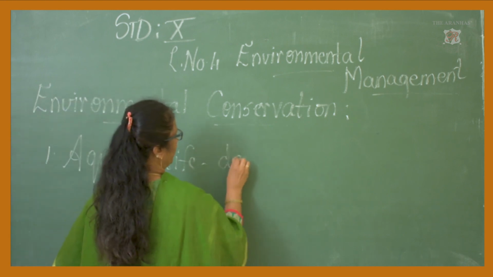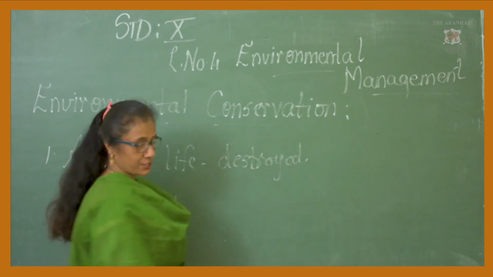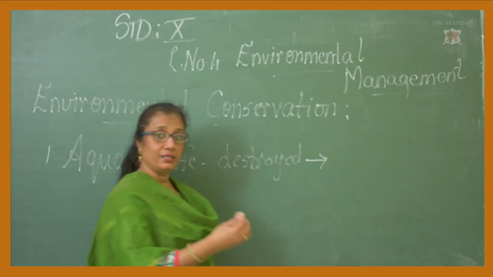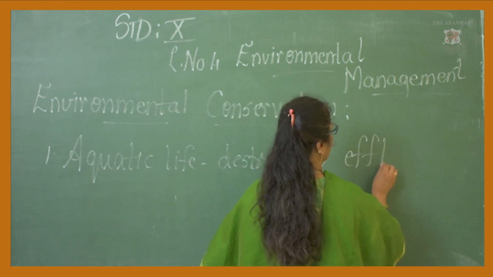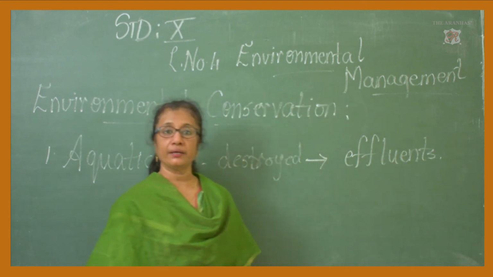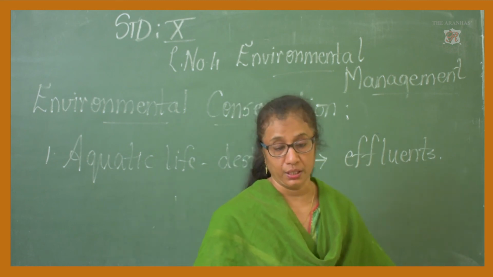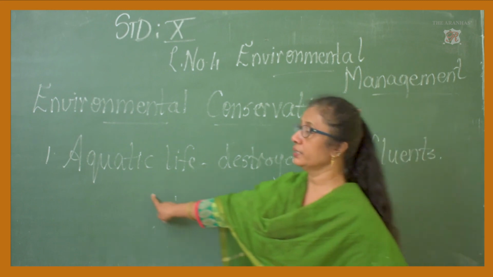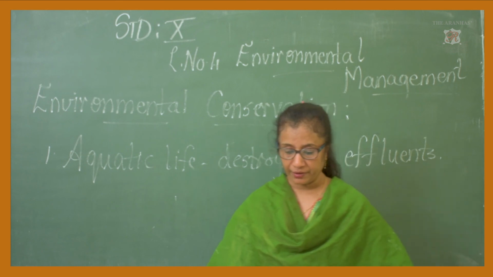will be destroyed. Okay? And what is the reason? Because it's a factory or industry that is coming up, you said. What will the industry be leaving into the sources of water? It will be leaving effluents. Effluents are nothing but poisonous or toxic substances that can be released from an industry there. Okay? And where is this likely to go? Into the river water or the river. And what is happening? This effluent will cause what? Damage to the aquatic life that is present in the river.